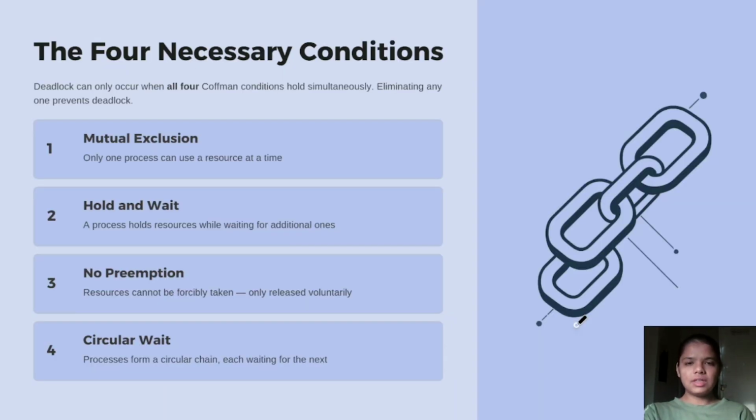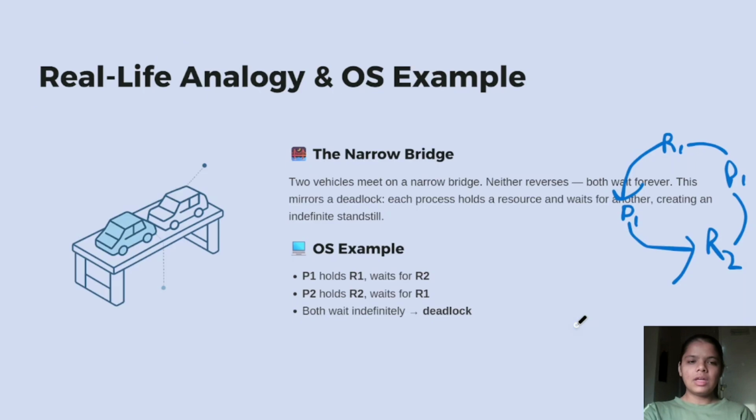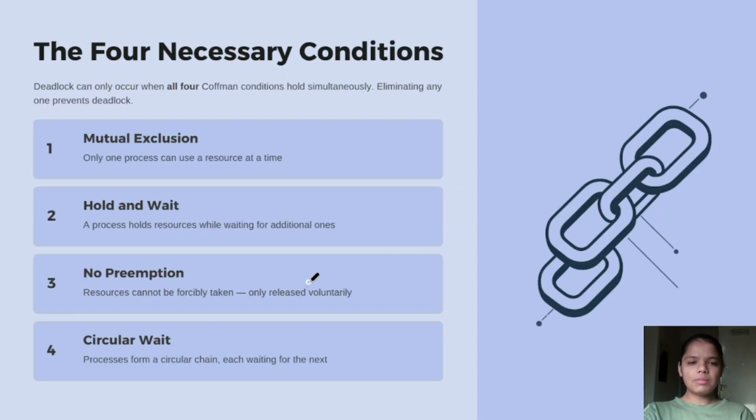Next, the four necessary conditions are: first, mutual exclusion; second, hold and wait; third, no preemption; and fourth, circular wait. In mutual exclusion, only one process can use a resource at a time. In hold and wait, a process holds a resource while waiting for an additional one. As you can see here, process P1 has resource R1 but is waiting for resource R2. No preemption: a resource cannot be forcibly taken, only released voluntarily.